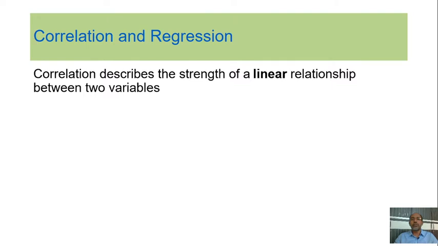Before starting the class, we'll differentiate between correlation and regression. Correlation describes the strength of a linear relationship between two variables. You must understand that we need two variables, an x variable and a y variable.